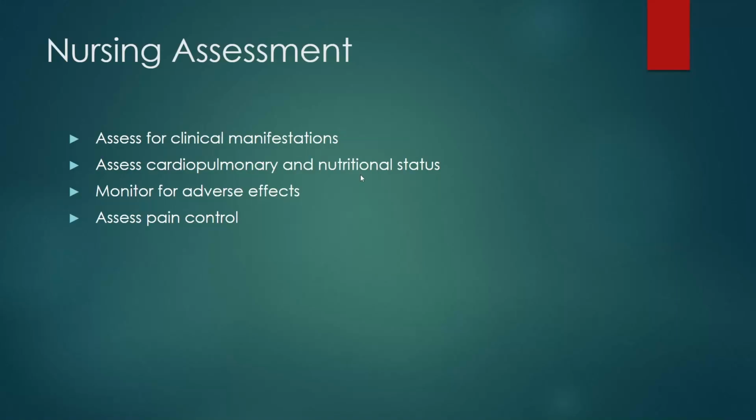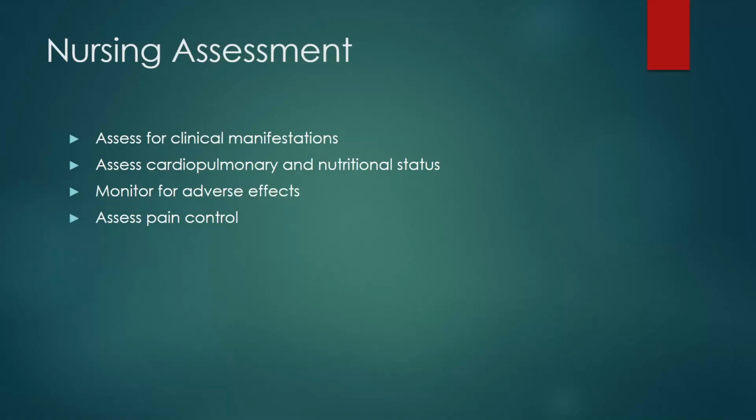With the disease condition, the complete nutrition of the person will be affected easily. So we need to concentrate continuously on the nutritional status so that they take good nutrition during the treatment process. Next, assess the cardiopulmonary and the nutritional status. The nutrition status will be affected easily, so we need to observe carefully the nutrition pattern and how the patient is suffering. If any abnormalities are present, we need to observe carefully.